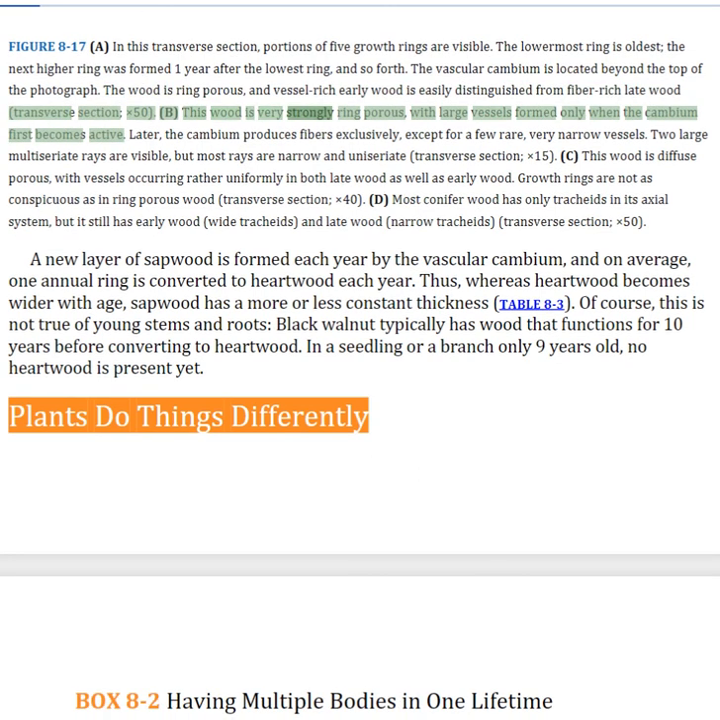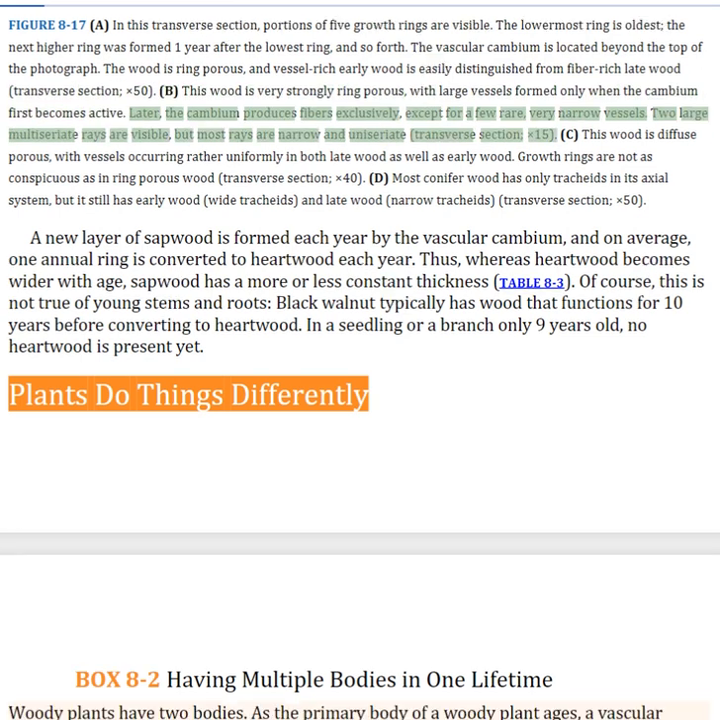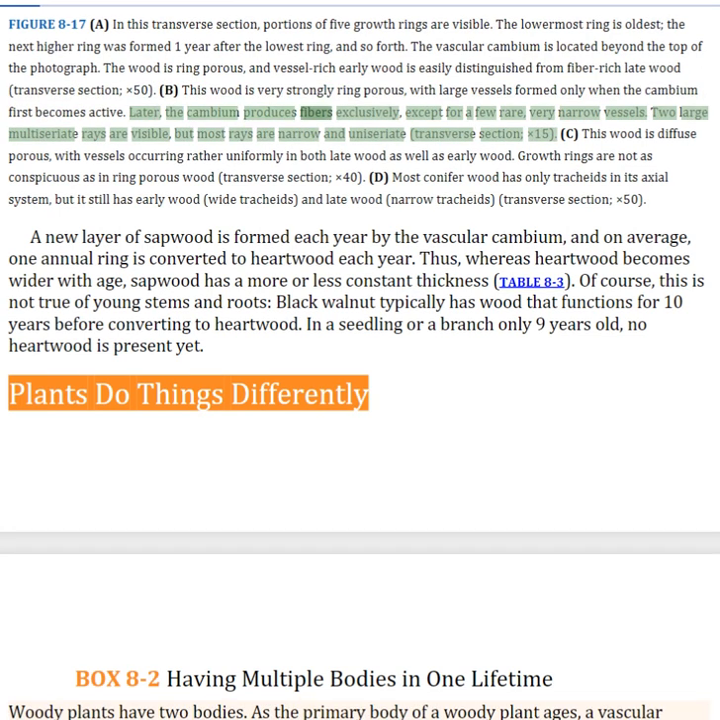This wood is very strongly ring porous, with large vessels formed only when the cambium first becomes active. Later, the cambium produces fibers exclusively, except for a few rare, very narrow vessels. Two large multiseriate rays are visible, but most rays are narrow and uniseriate.